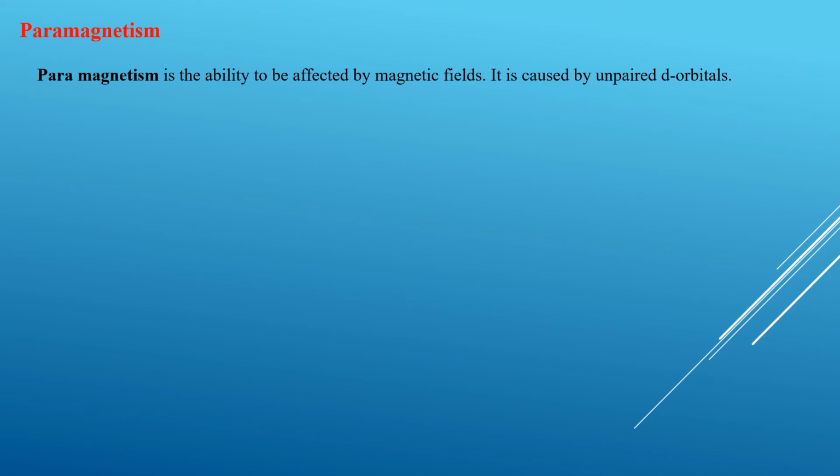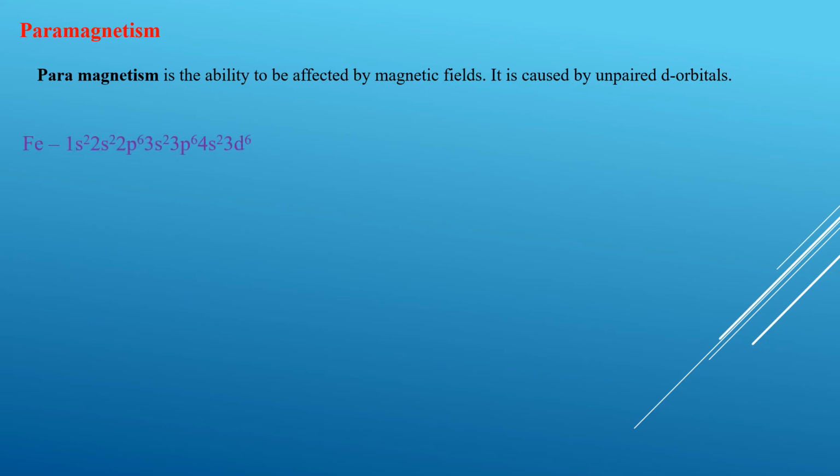Paramagnetism usually refers to the ability of a metal to be affected by a magnetic field, and this is caused by the unpaired d orbitals. So a very important point to note is the unpaired d orbital. Let's look at an example.